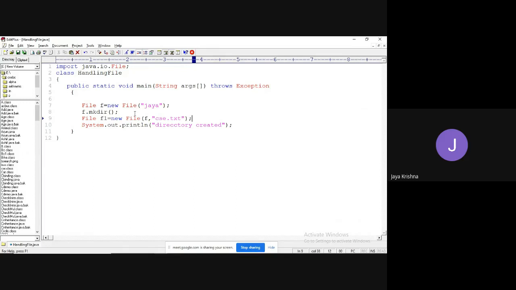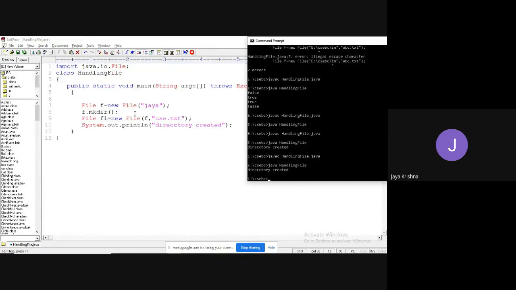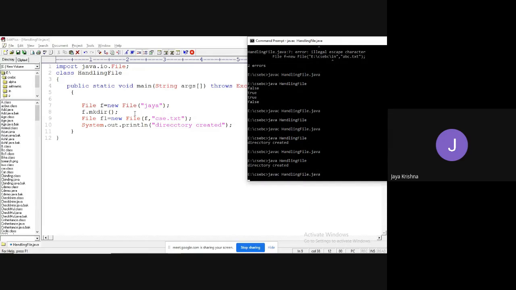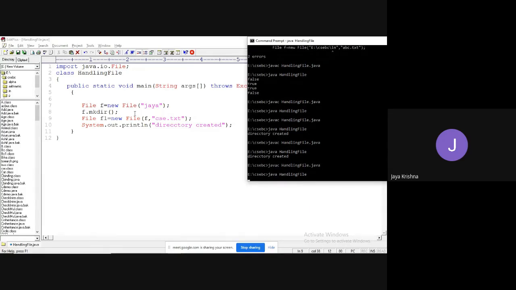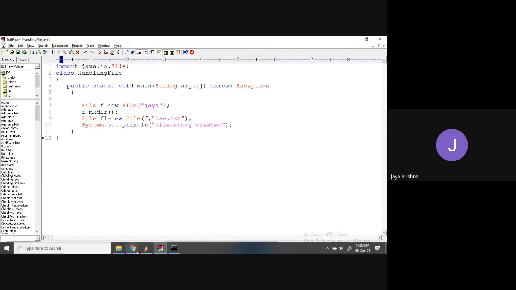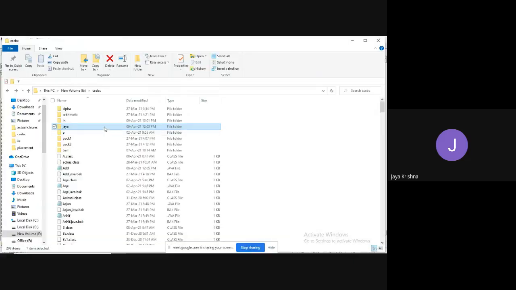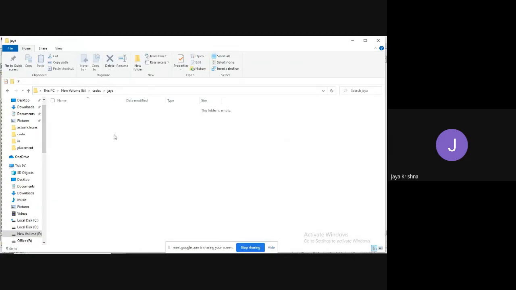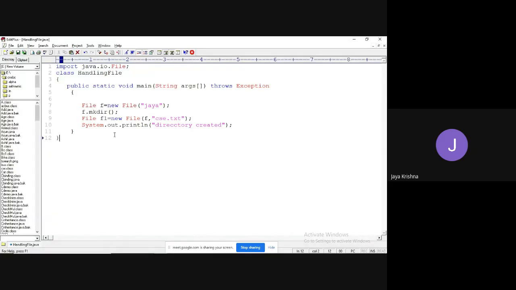Now guys, tell me, will you get an error or will it execute successfully? Just check. It is showing directory created. Just go there and check Jaya. In that there is nothing. Why nothing? Because whenever we work with files, if the file is not available, what is the meaning of this? The csc.txt file is not available.